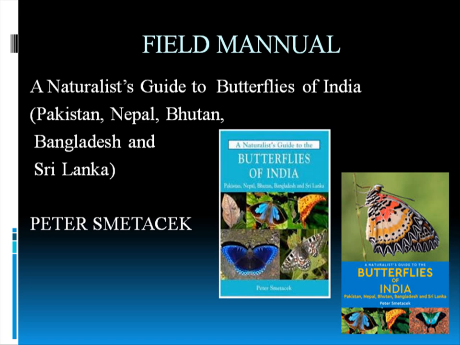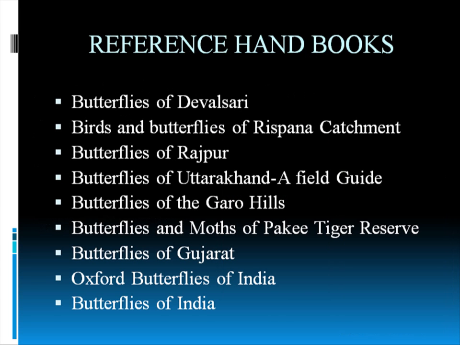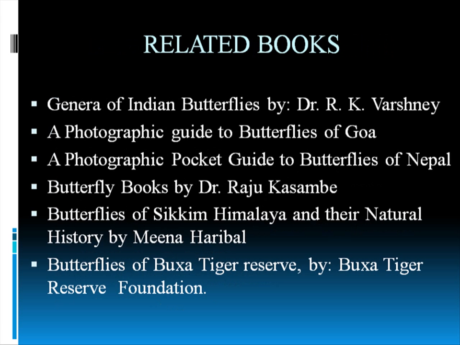And these are two books I suggest if you want field manuals for identification. You can read these two books. They are books and manuals, anything. They're very good. And now there are many other handbooks if you want them for butterflies of separate areas like Gujarat, or Rajaji, or Devalsari. You can get these books. Then there are also many other books that I have seen in my life.